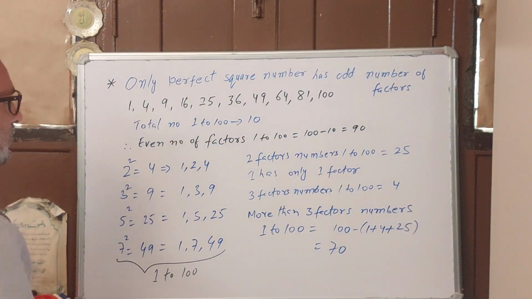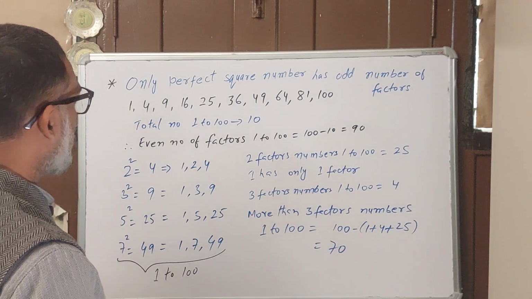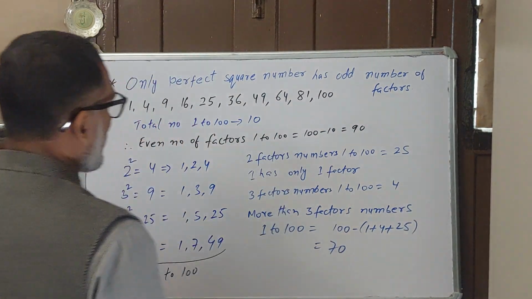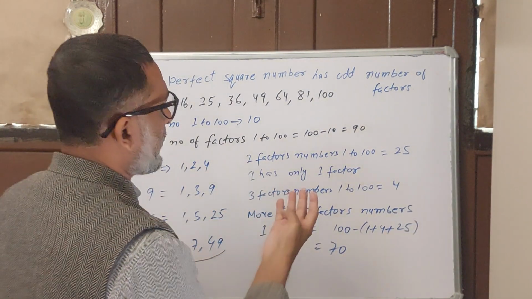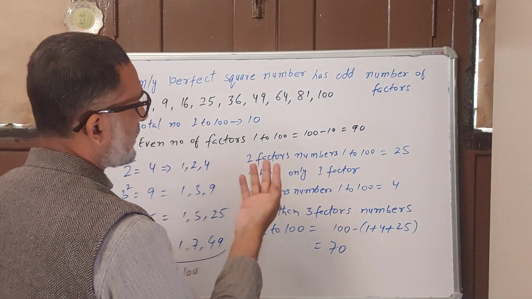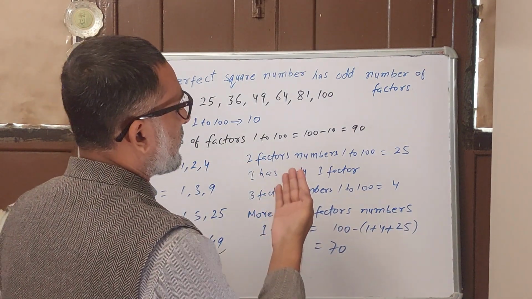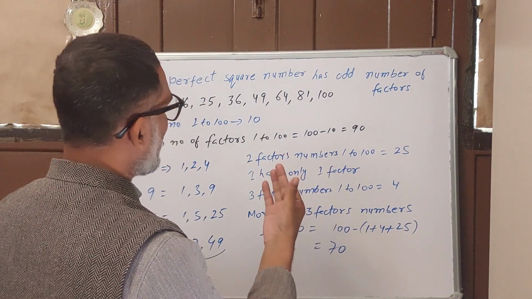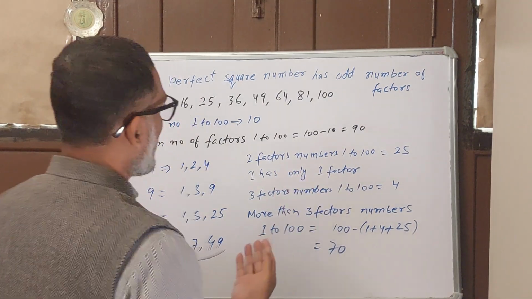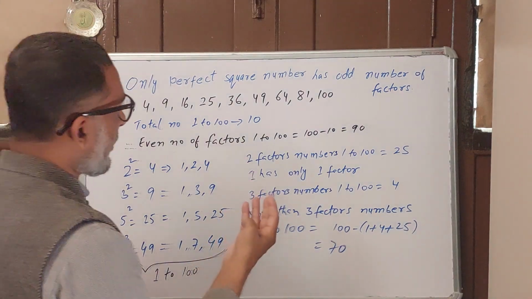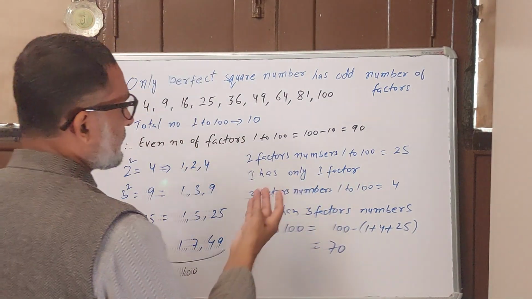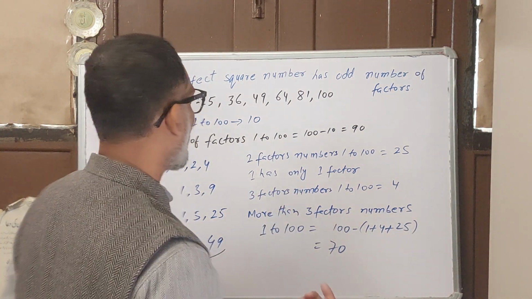Only 3 factors, because it is the square of a prime number. 64: 1, 2, 4, 8, then 16, then 32, then 64, a total of 7 factors. So it also has an odd number of factors.